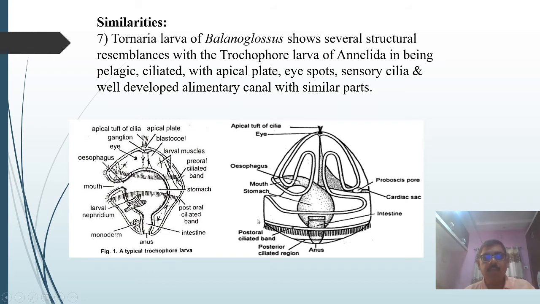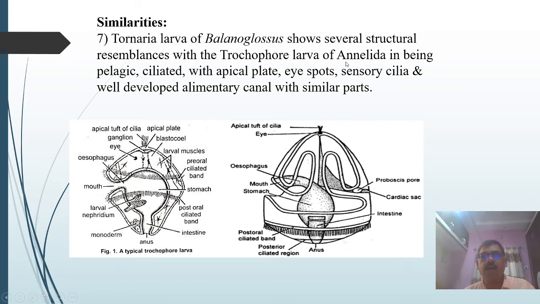In both, the development is indirect. The Trochophore larva can be seen in the life cycle of Annelida, and the Tornaria larva in the life cycle of Balanoglossus. If you observe the structure of both larvae, they show striking similarities.